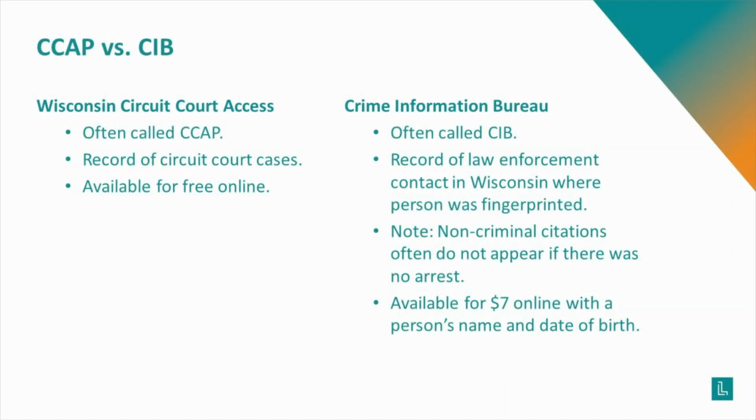There are two main ways that people can view a criminal record in Wisconsin. Both are available to the public and are commonly reviewed by landlords, employers, and anyone else doing background checks. The first way is through the Wisconsin Criminal Court Access Portal, which is commonly referred to as CCAP. You're probably most familiar with CCAP.